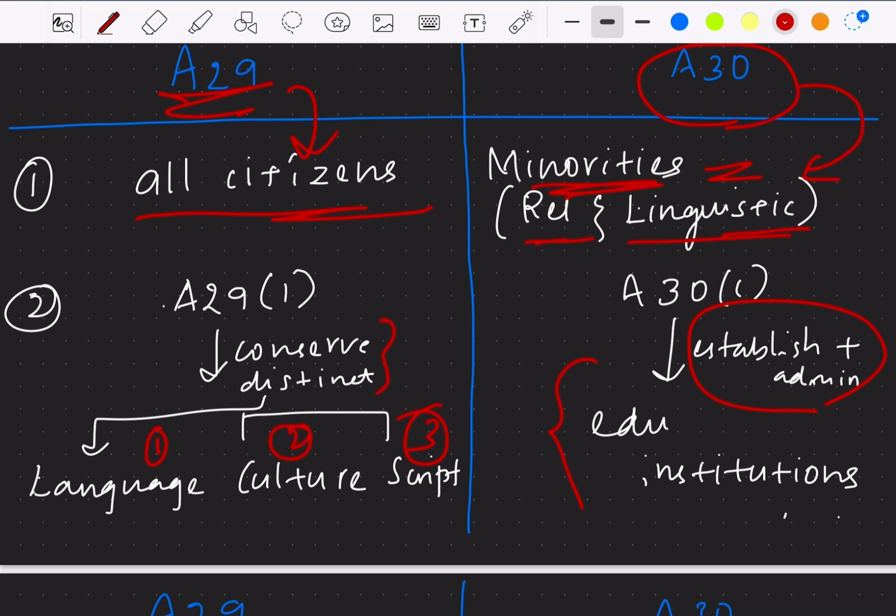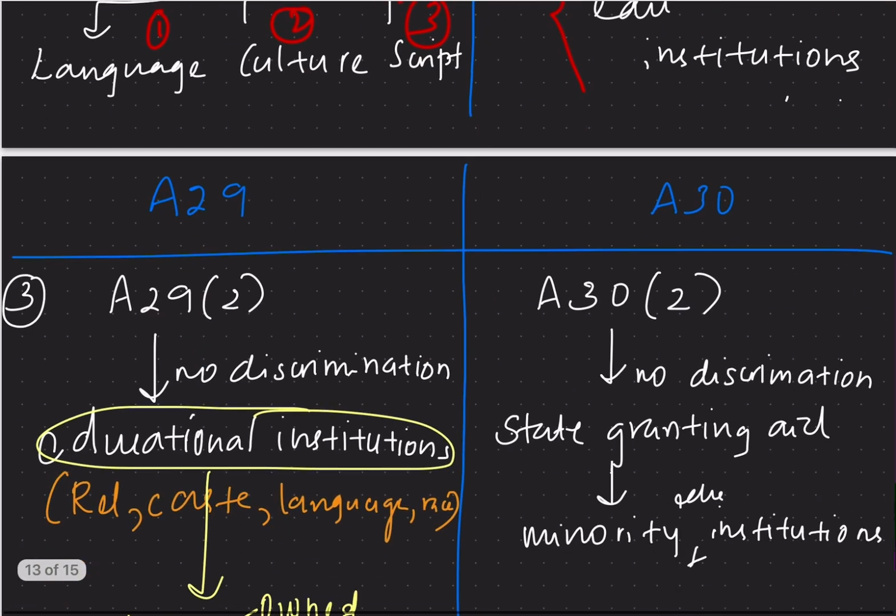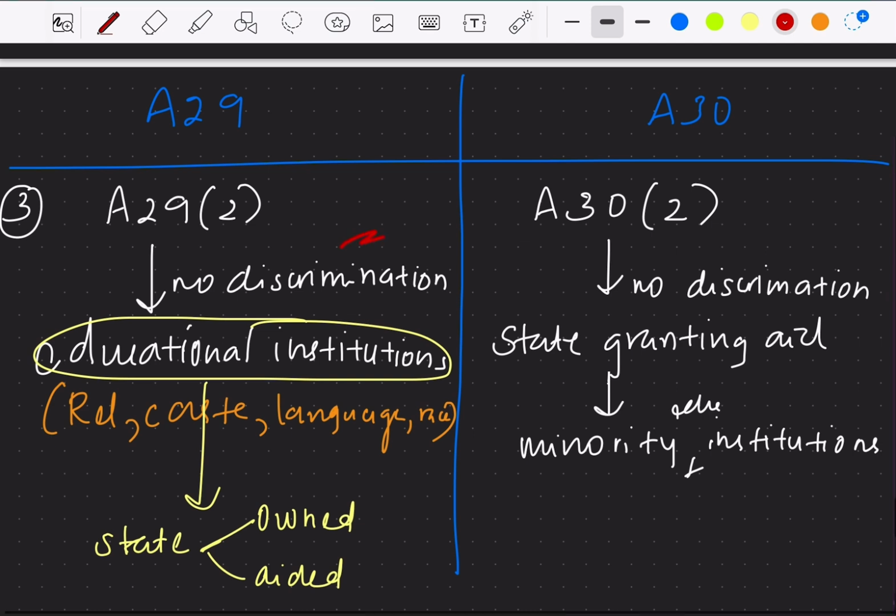So the first main difference is that Article 29 is for all citizens, whereas Article 30 is speaking about minorities only. And Article 29 clause 2, I said, is telling no discrimination while seeking admission into state owned or aided educational institutions on the basis of religion, caste, language, race. On these grounds you should not make any discrimination.